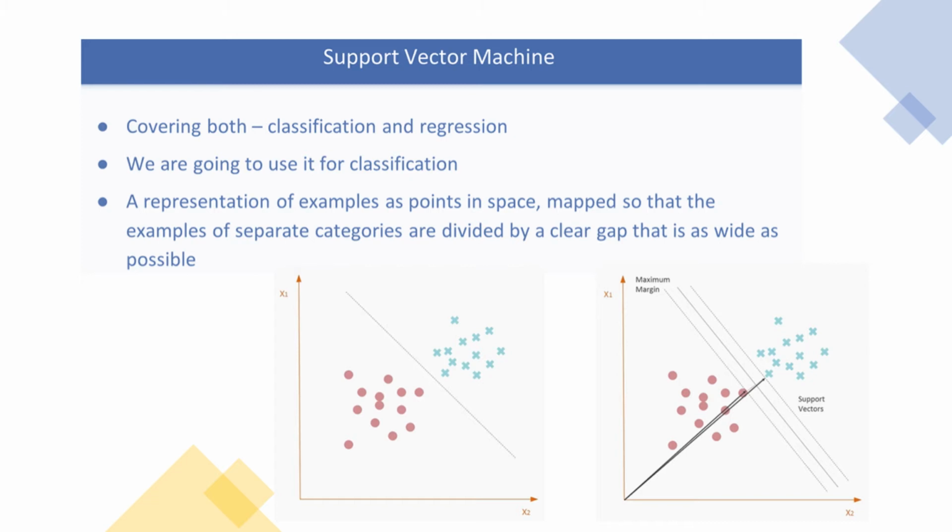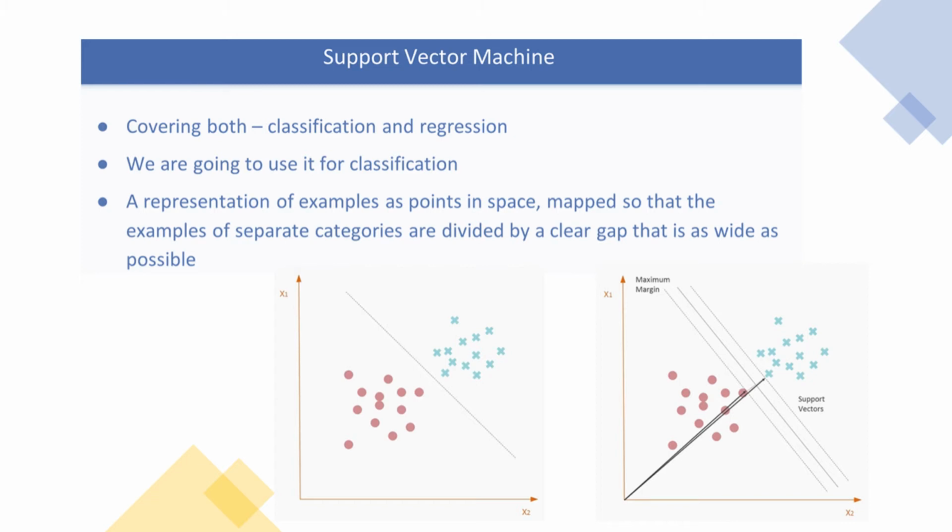Now what does this mean? Basically we have these 2 types of data. You can see that we have the x1 and x2 axes. Those are our 2 features, and we have red dots and these blue crosses. They represent 2 types of classes based on the attributes x1 and x2.